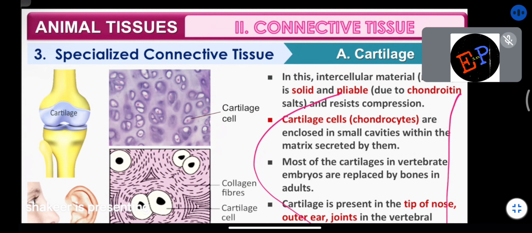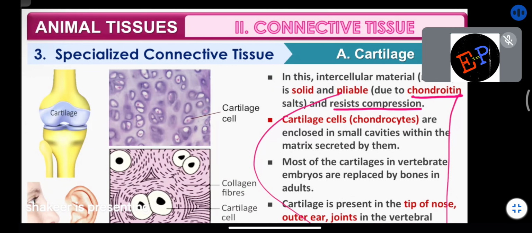That's it. Due to the presence of what? Due to the presence of chondroitin salts, which are called chondroitin sulfate. What is the chemical name of this salt? It is chondroitin sulfate. Clear? And what does it do? It resists compression. What is meant by resisting compression? You cannot compress this cartilage, but you can bend it. Are you able to understand? That is the nature of this cartilage.